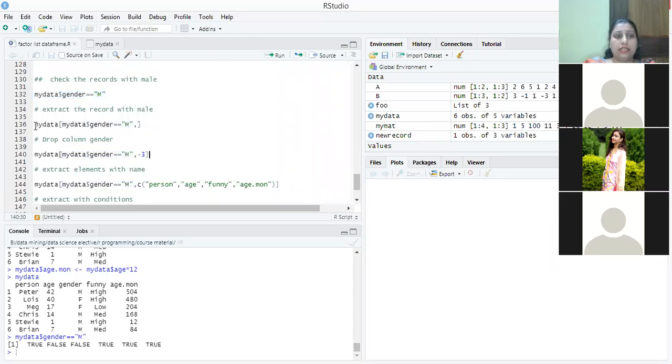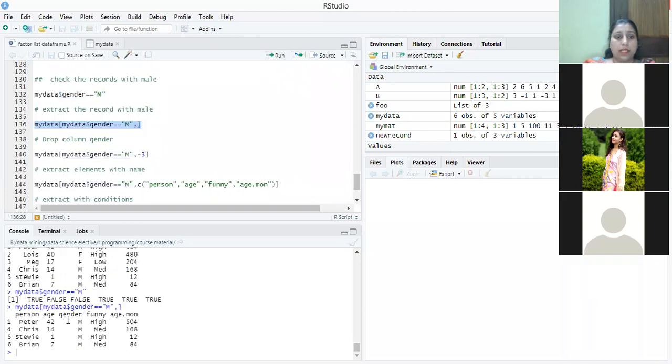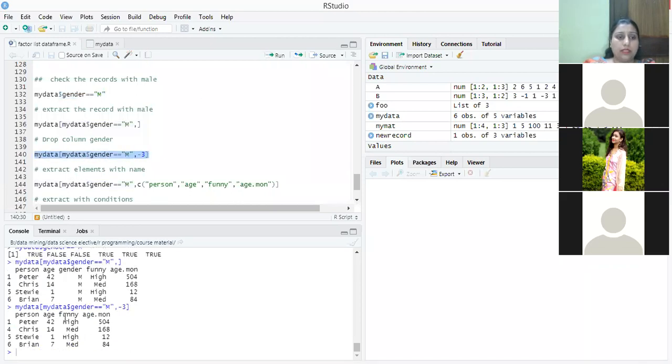Now I'm extracting the data set where all the values are male. It gives me all the rows where gender is male. Now to eliminate or drop a column, we use -3. We drop the gender column here. Now the gender column is removed.